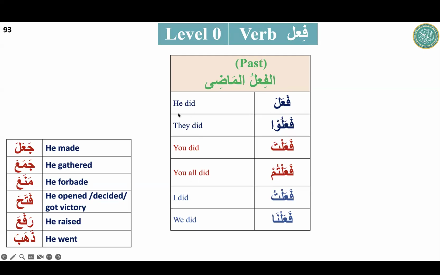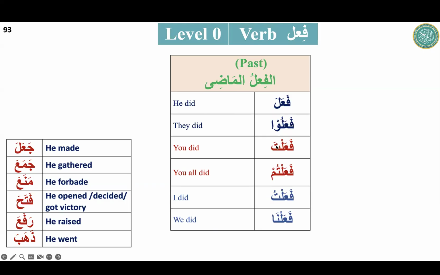they, you all, I, we. Why are we saying it is inside? Because if you look at English, they are clearly visible: he, they, you all, I, we. But in Madi, it is hidden inside. So when there is fa'ala, it means he did; ja'ala, he made; jama'a, he gathered, then the action.